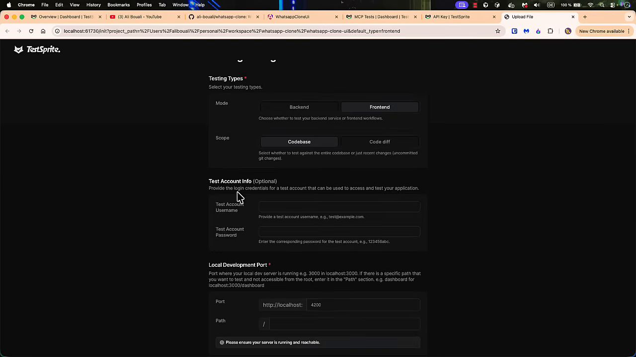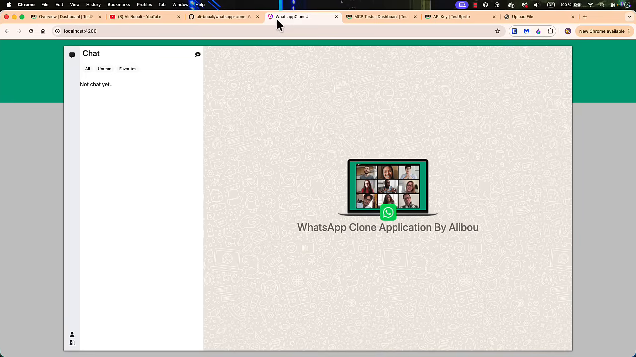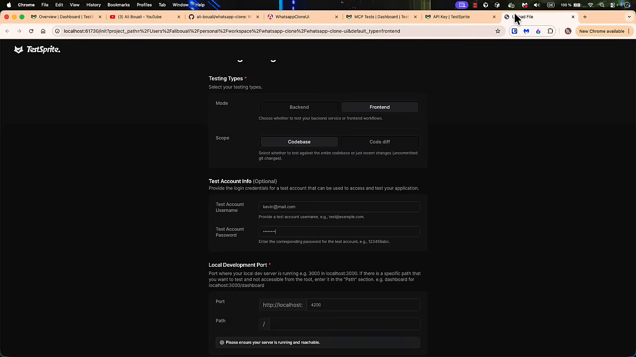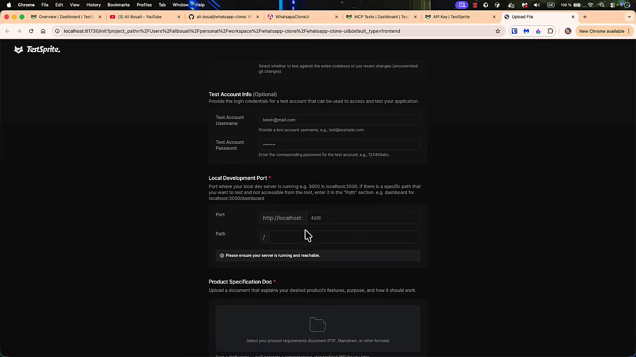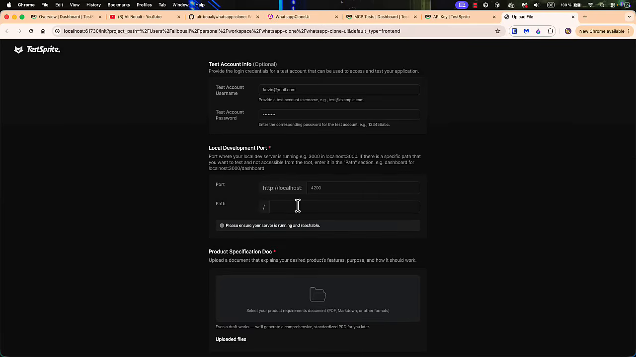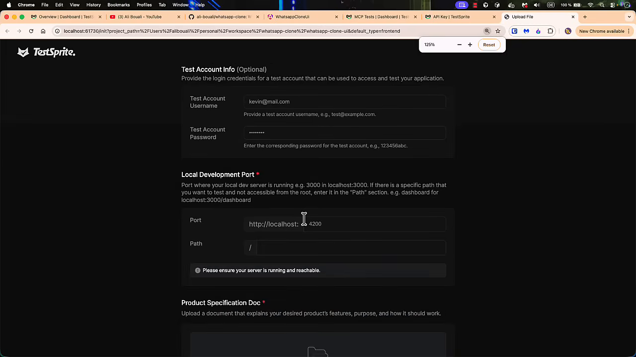And here we need to provide test account info. So here I can maybe provide kevin@mail.com and the password for that account. So I'm talking about this account, the one that we just created a few seconds ago. All right. And for local development, it's localhost 4200. If there is a specific path that we also want to add, we can simply add it.